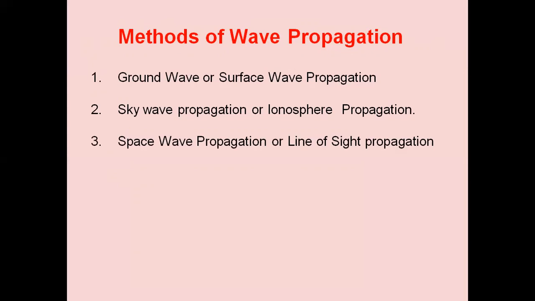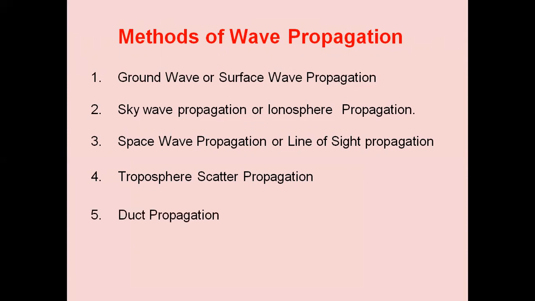The third one is the space wave propagation, which is also known as line of sight propagation and also known as direct wave propagation. Then tropospheric scatter propagation, duct propagation, and extraterrestrial propagation. There are different methods of wave propagation.